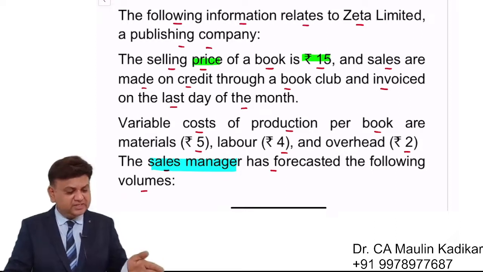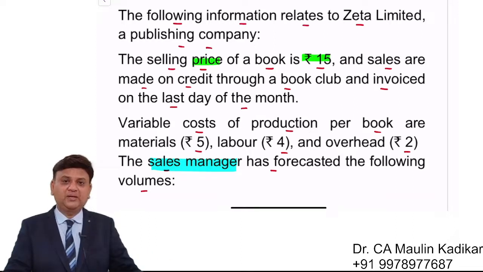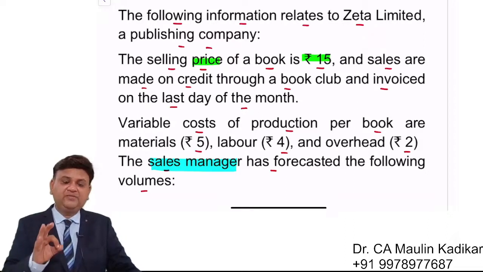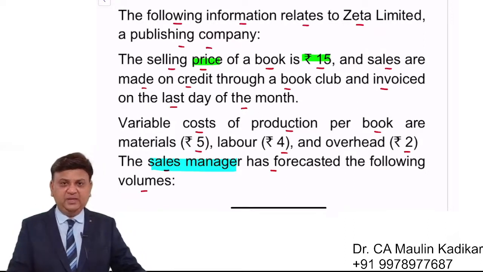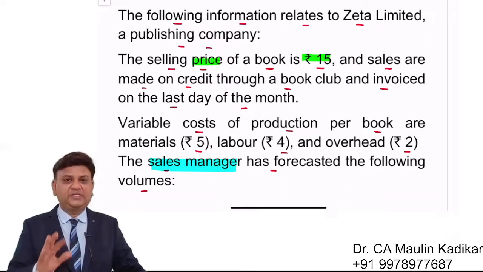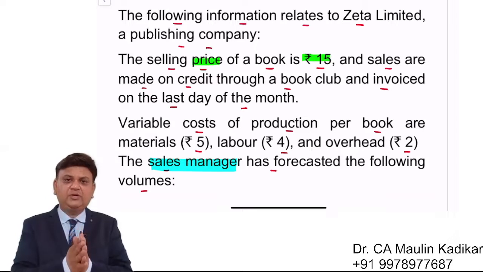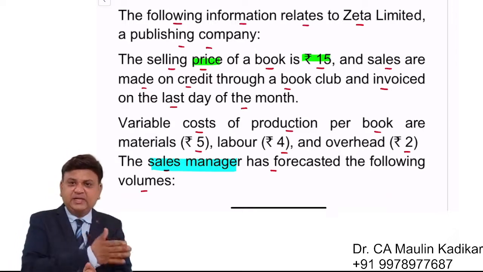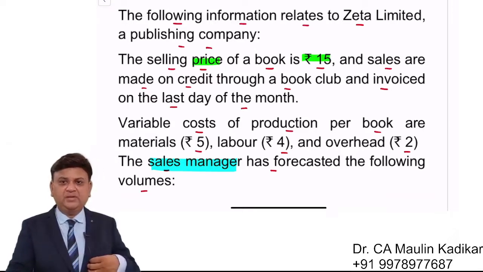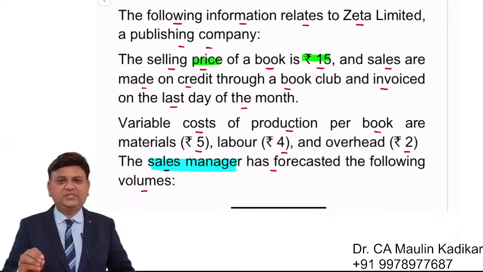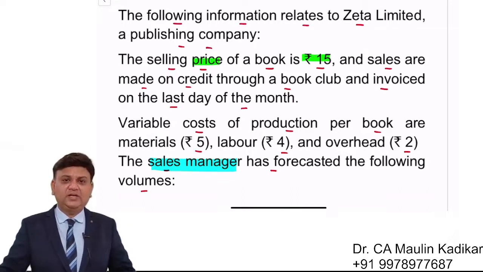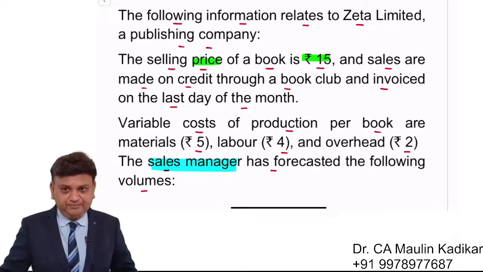Then in the secondary stage, we are going to prepare the cash budget, in which we will take into account when any of the expenses are paid and when any of the income is received. The income consists of the revenue, that is sales only, but we will focus on that point in the second part of the question. But in the first part of the question, we'll just have the working of revenue and expenses to be calculated.